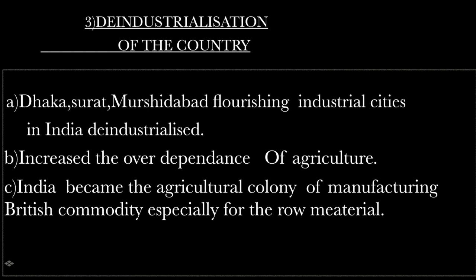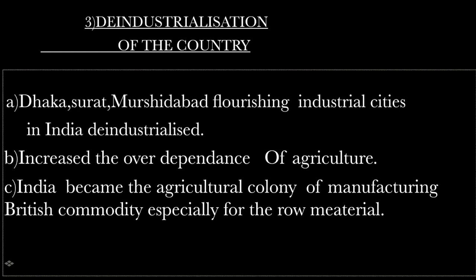Dhaka, Surat and Murshidabad, the most populous and flourishing cities in India, were decentralized, depopulated and deindustrialized. By the end of the 19th century, the Indian urban population accounted for only about 10% of the total population.